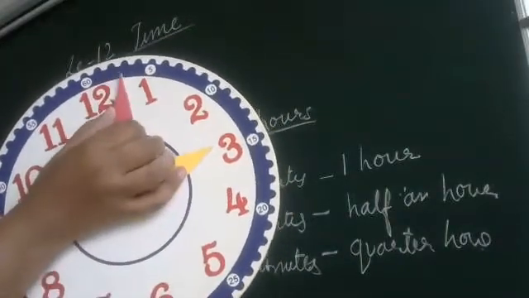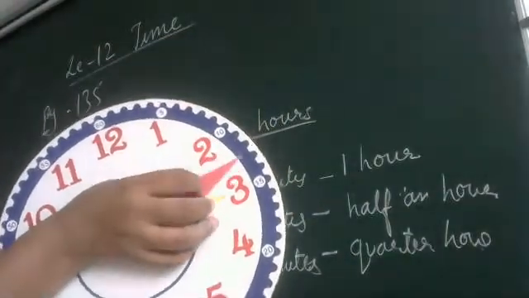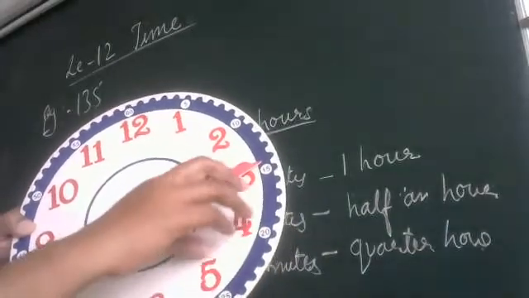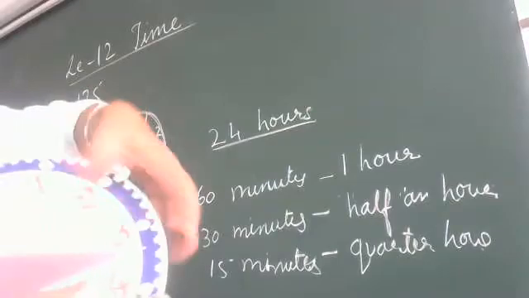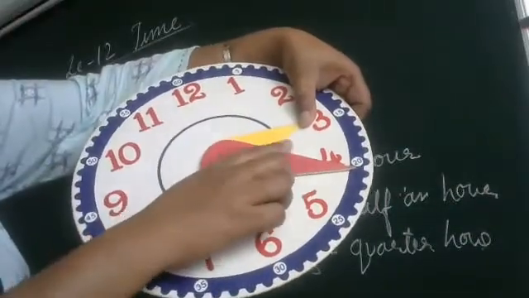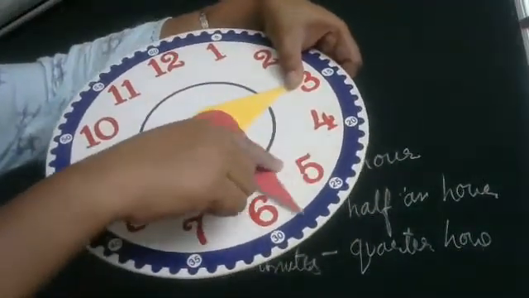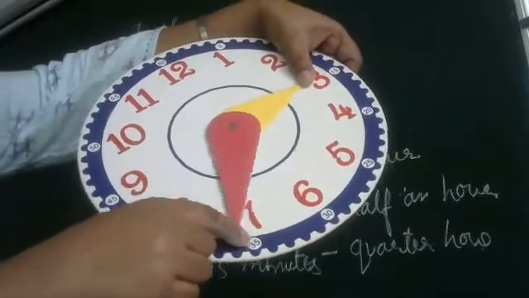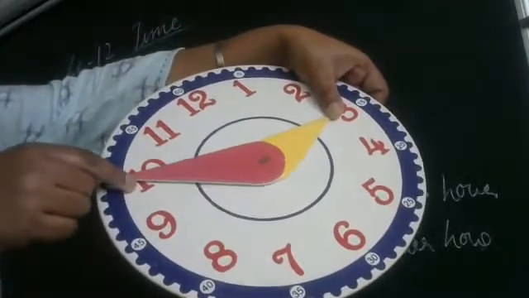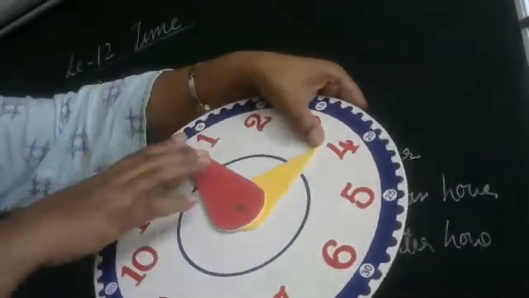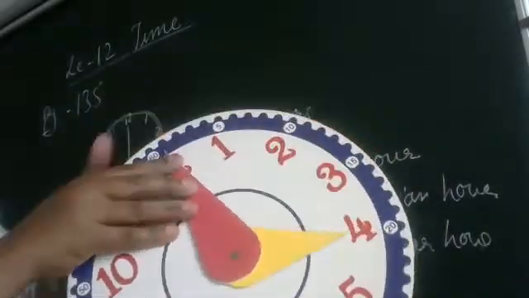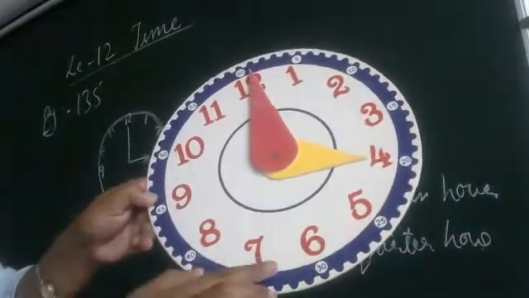And this goes 5, 10, 15, 20. Now it was 3 o'clock, right? 20, 25, 30, 35, 40, 45, 50, 55, 60.